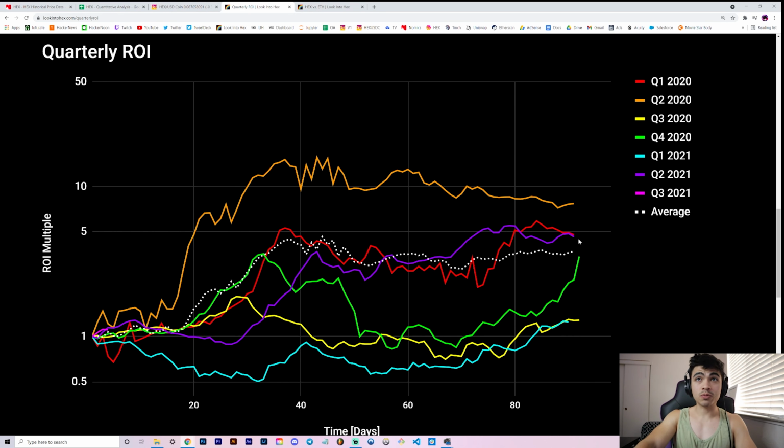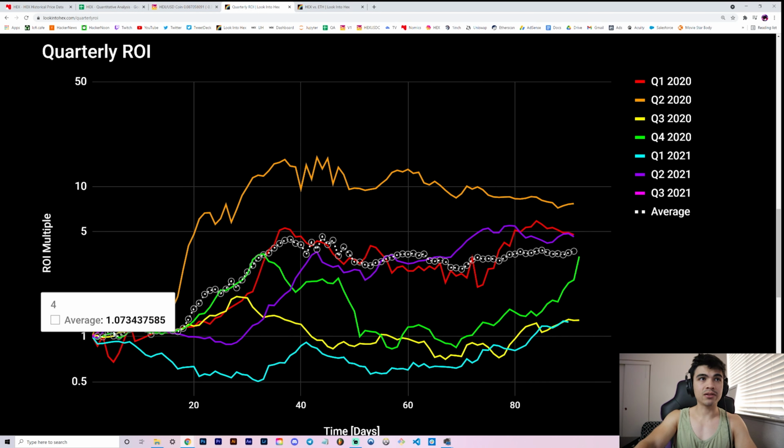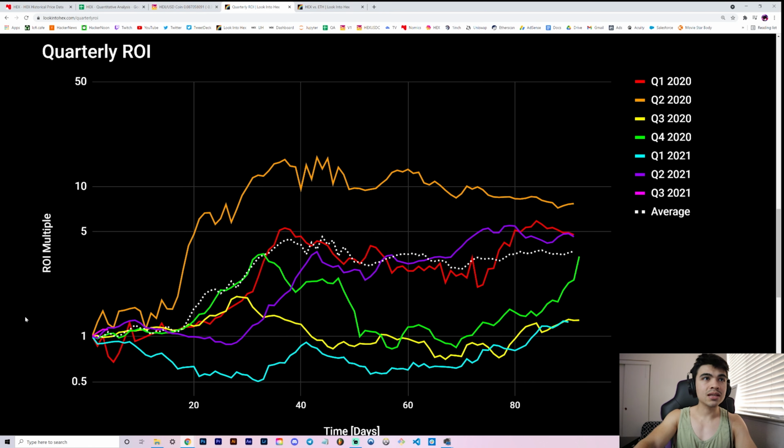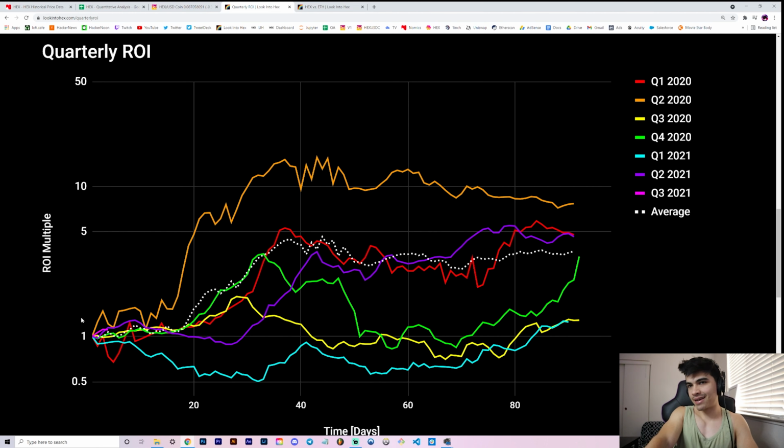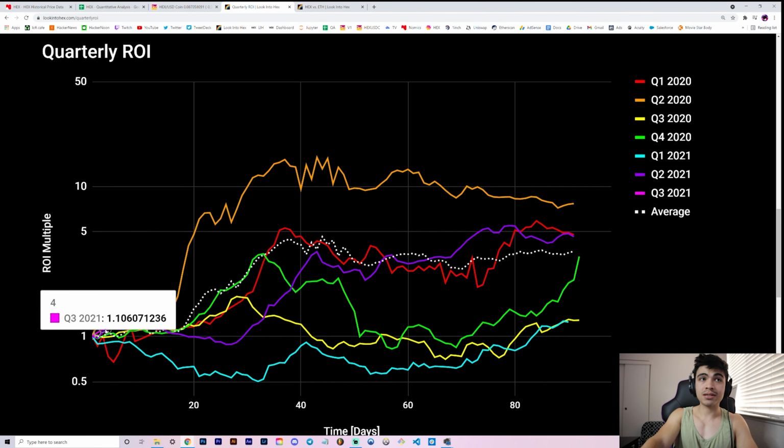So for the most part, again, not all of them, for the most part. Look at this green one. It started off kind of flat, but we had this nice little, what was it? It's hard to tell here really, but it was like a 7% pump by day 4. But all I'm really trying to get at is that it looks good. A good start to the quarter tends to look like generally a good quarter.